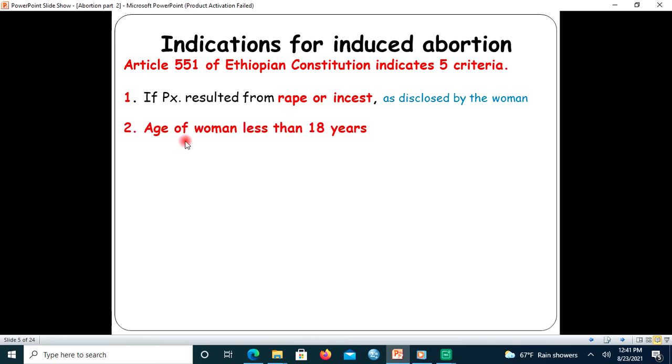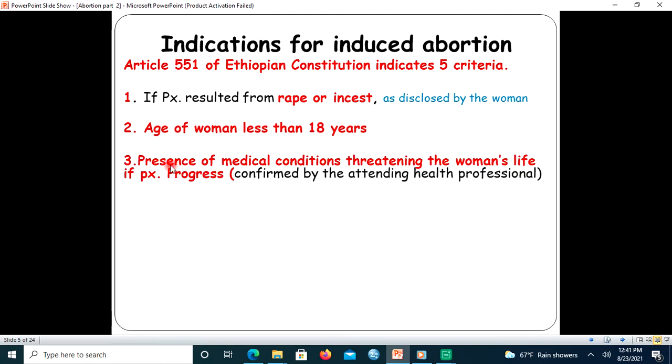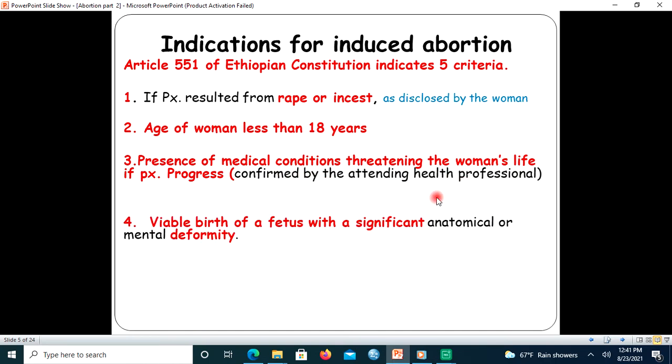The other criterion: if the age of the woman is less than 18 years, the Ethiopian Constitution allows such pregnant women to have an abortion if they want. The other: if the woman has a medical condition threatening her life if the pregnancy progresses, but this medical condition should be confirmed by the attending health professional. The fourth criterion: if the viable birth of the fetus has a significant anatomical or mental deformity, in this case it is okay to have an abortion.